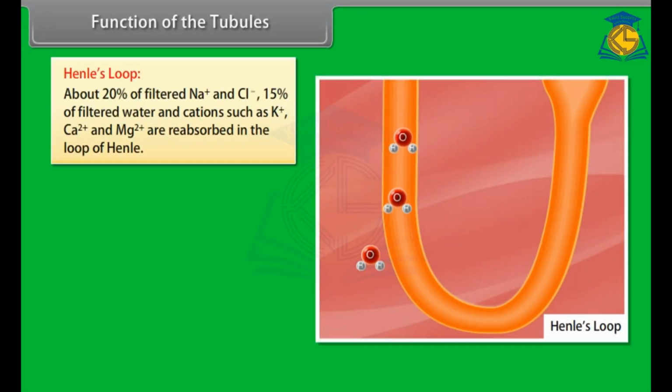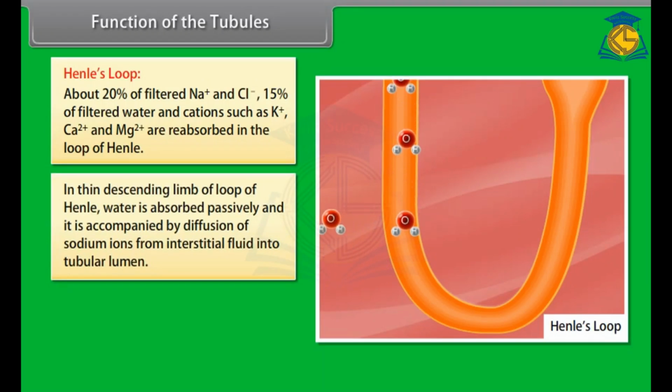Function of the tubules. Henle's loop. About 20% of the filtered Na+ and Cl-, 15% of filtered water, and cations such as K+, Ca2+, and Mg2+ are reabsorbed in the loop of Henle.